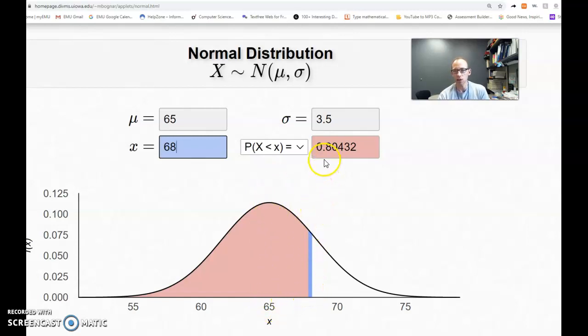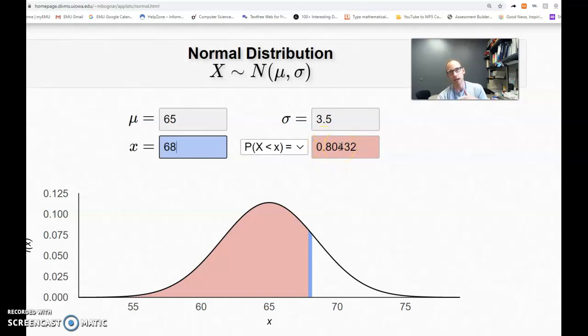So I'm taller than about 80% of adult females in the United States. This percentile here, notice, is the percent that's less than whatever number I'm putting in here, which is 80%. So I would be 80th. You could also say 81st percentile. Some people do one, the other. That's not a big deal. But I would be at the 80th or 81st.